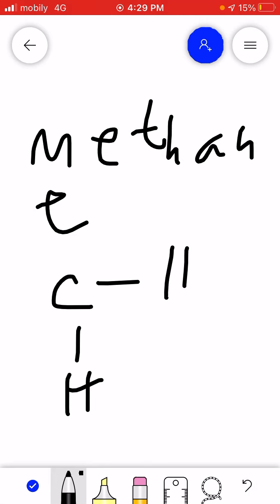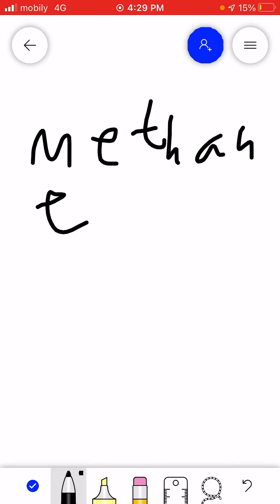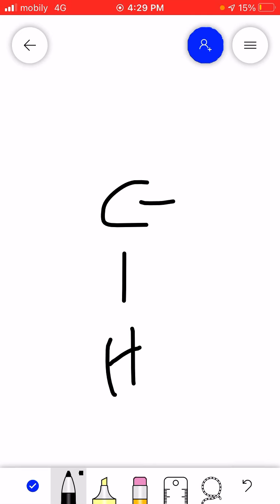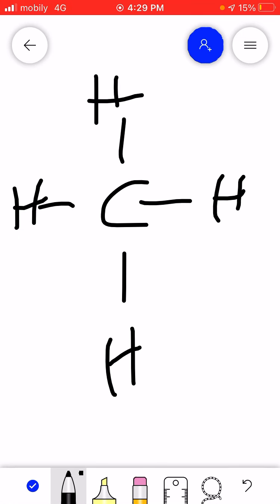I can write right here. So methane, we write it as carbon right here. Here is hydrogen. Methane means single carbon. All right. And since it's an alkane, that means it's a single bond.